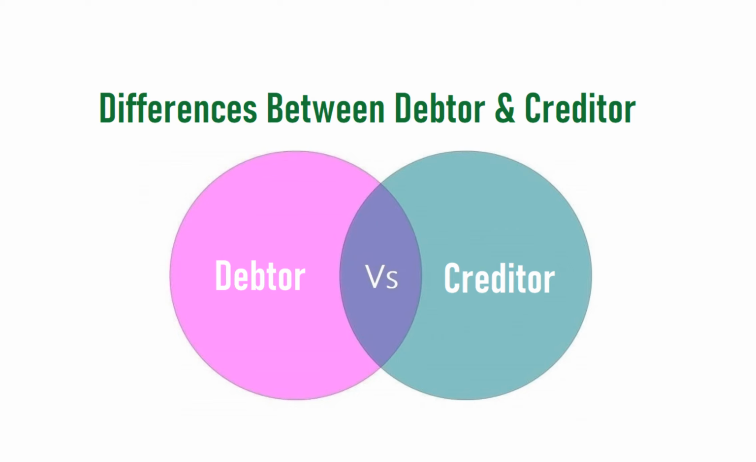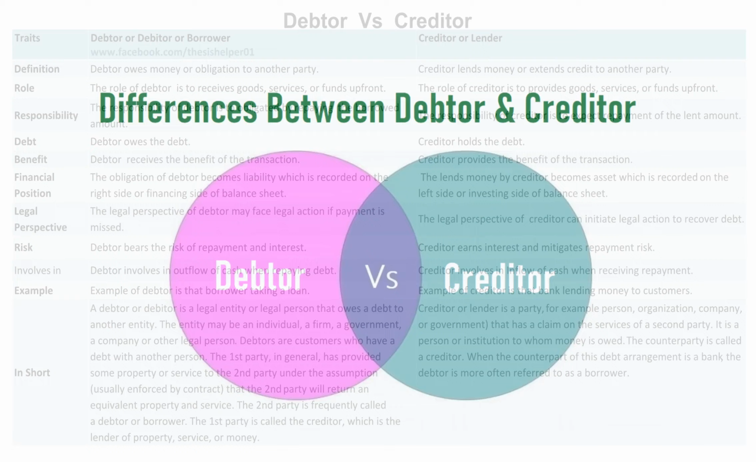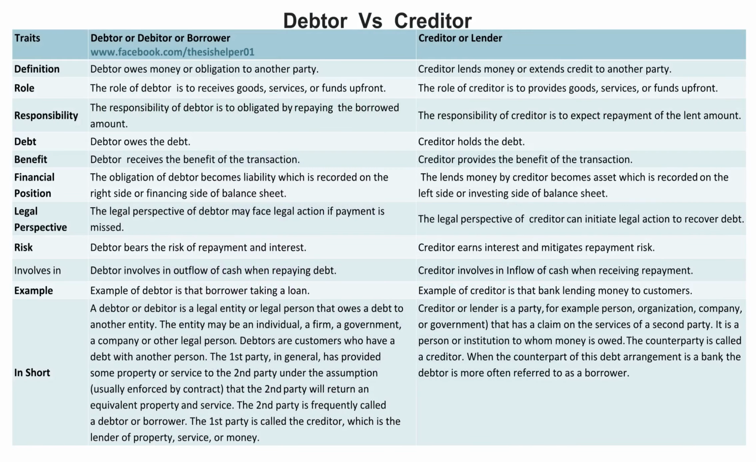Differences between debtor and creditor. Debtor versus creditor. A debtor owes money or an obligation to another party, whereas a creditor lends money or extends credit to another party. The role of a debtor is to receive goods, services, or funds upfront, whereas the role of a creditor is to provide goods, services, or funds upfront.